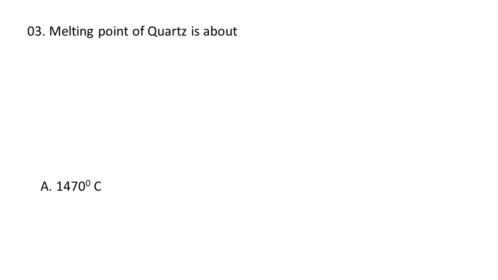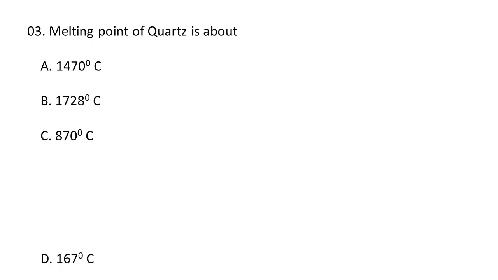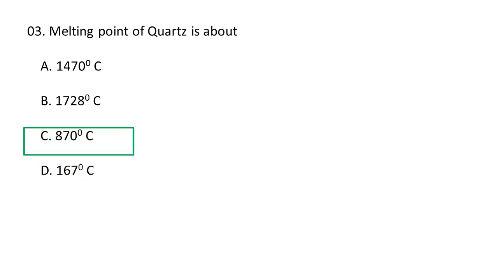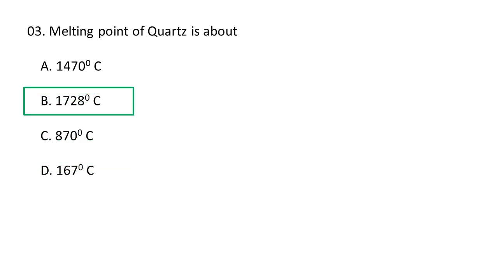Next question. Melting point of quartz is about A. 1470 degree centigrade, B. 1728 degree centigrade, C. 870 degree centigrade, D. 167 degree centigrade. So, the correct option is: melting point of quartz is about 1728 degree centigrade. This is at 1 atmospheric pressure.